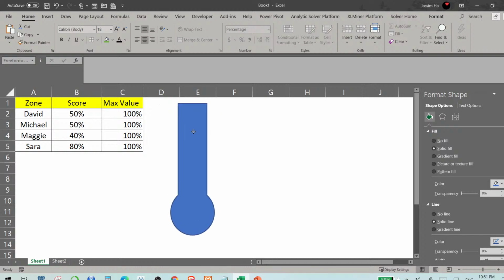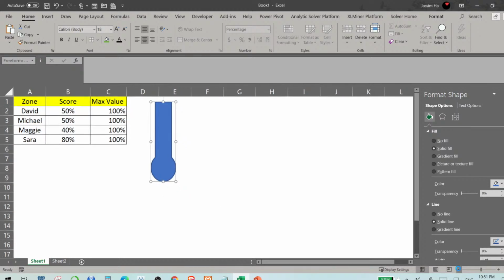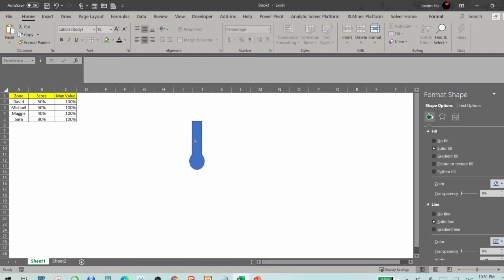Once I have created this, I can just reduce the size because this is not what I'm looking for. Let me just create this and make another copy. So I create both of them like this.